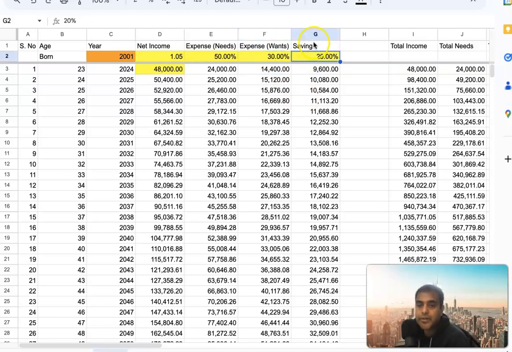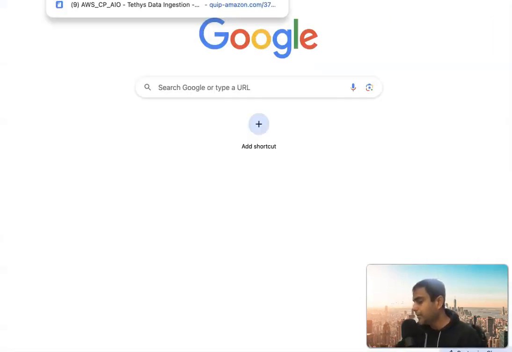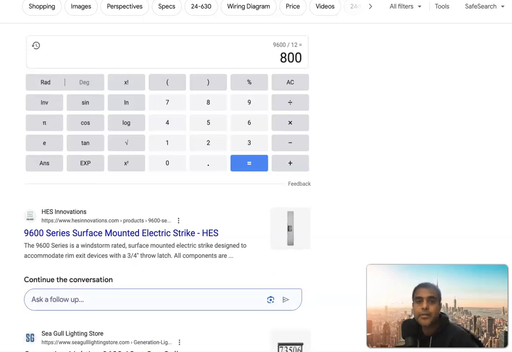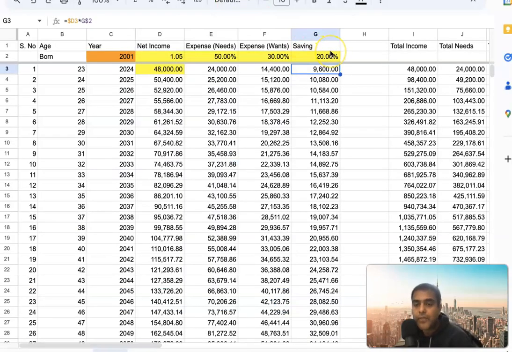And this saving is long-term saving, 20%, that you should definitely invest, because 10 years, 20 years down the line, that's the money you will need. So in this case, that's $9,600. If you calculate on a per month basis, that's 9,600 divided by 12, so that will be $800 per month.